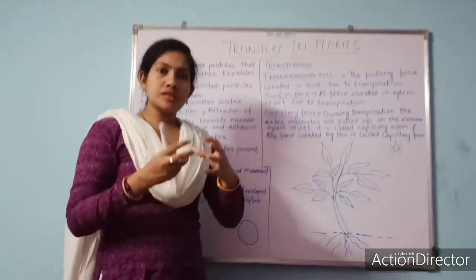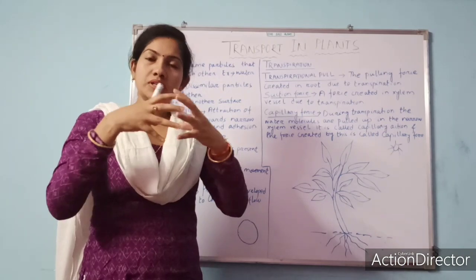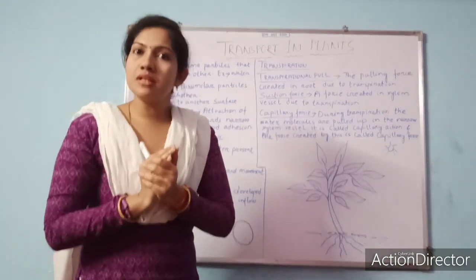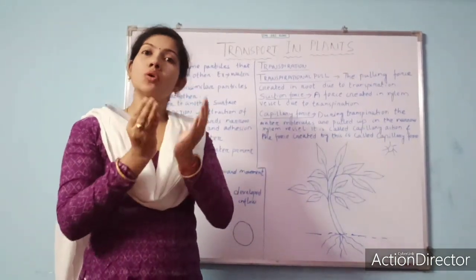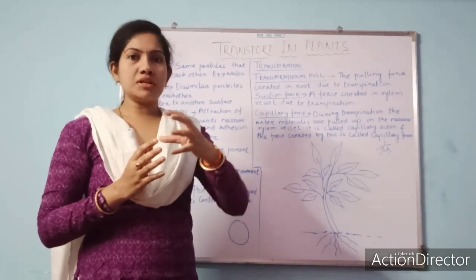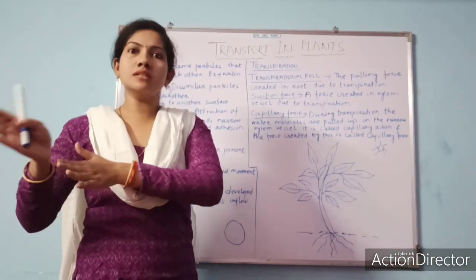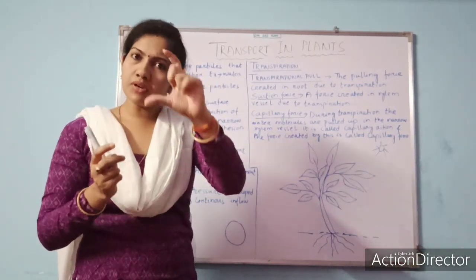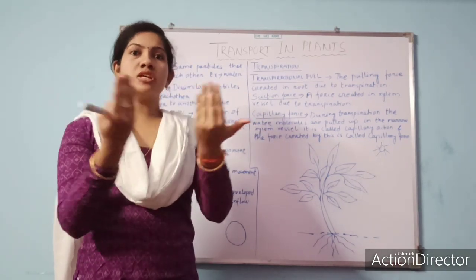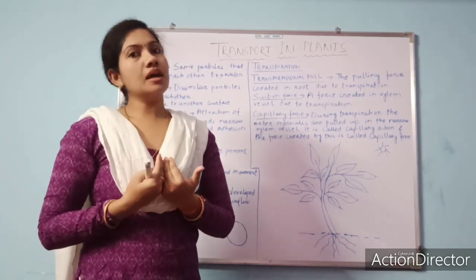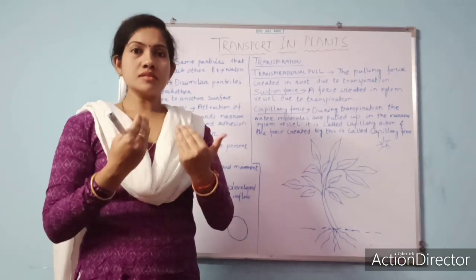The attraction between the water particles which makes a drop spherical in shape, we call cohesion. And the property of water sticking to any other surface, for example the wall of a glass, is adhesion.